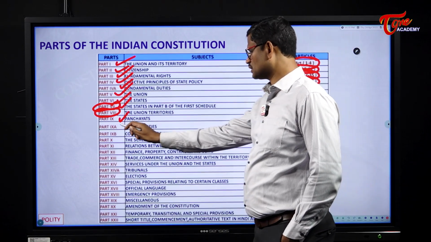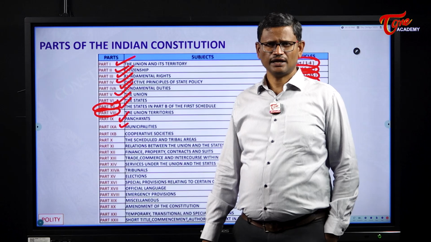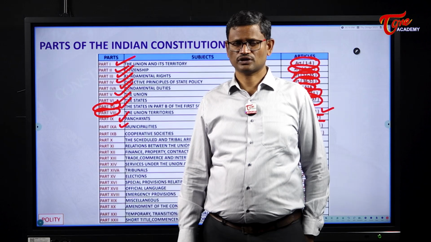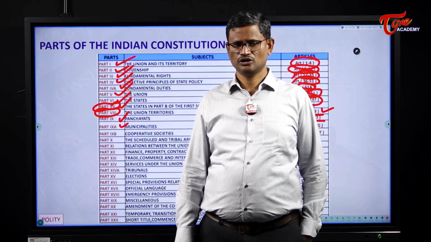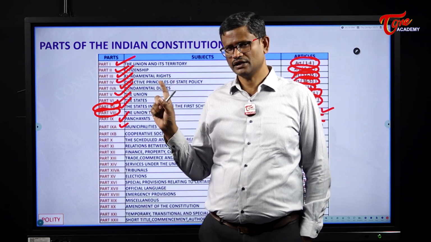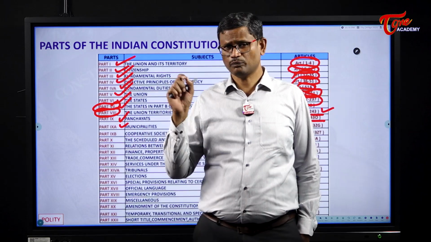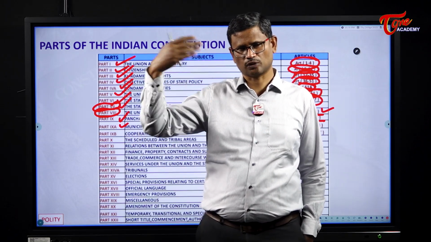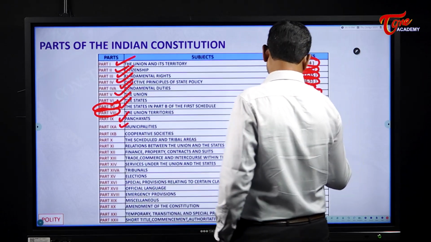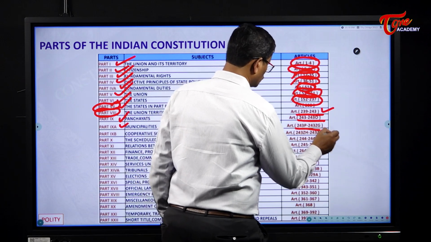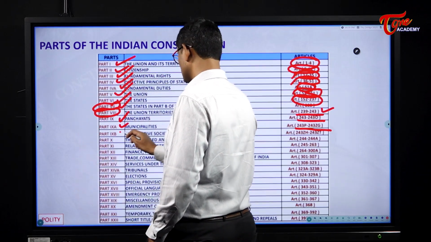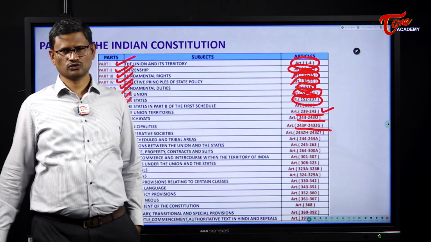Similarly, Part 9A was inserted later in 1992 through the 74th Amendment to the Indian Constitution. In Part 9A, you have a total of 18 articles, and it deals with urban local governments, that is the municipalities. We have corporation, municipality and Nagar Panchayat. It has a total of 18 articles, Article 243P to Article 243ZG. Part 9B deals with the cooperative societies.